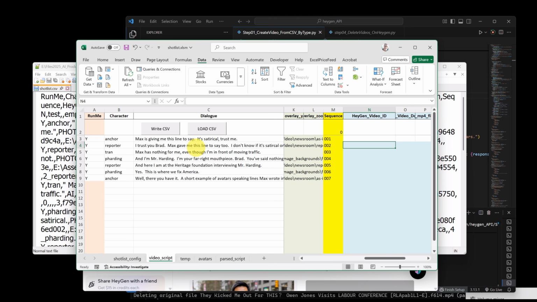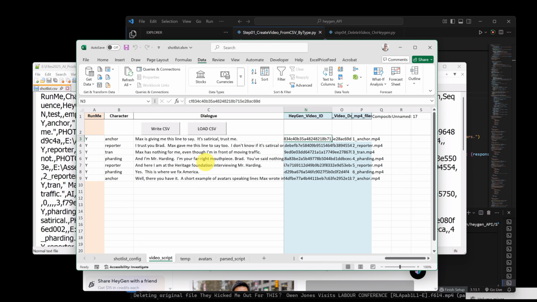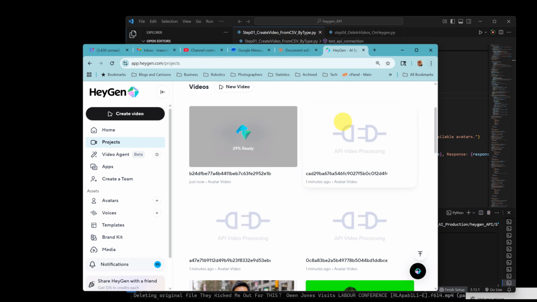I know that some other processes wrote to it, so I want to see the HeyGen video ID. So I'll do load CSV. And here you can see these are the IDs that I created. Now these IDs are important for when we want to download. When we see that all the videos are finished rendering, these IDs are used by the script to say, go get me this video, and it'll download it. So get out of Excel, get out of the CSV.